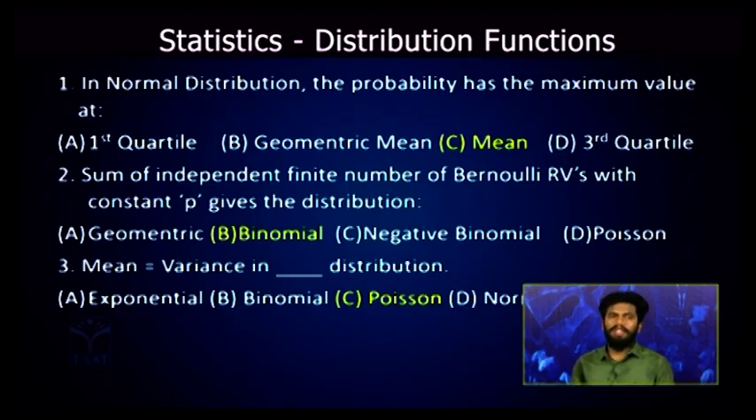Look at the third question. Mean is equal to variance in the dash distribution. So we have seen the Poisson distribution properties where the mean is equal to variance is equal to lambda. So like this, the concept questions can be asked in the examinations.